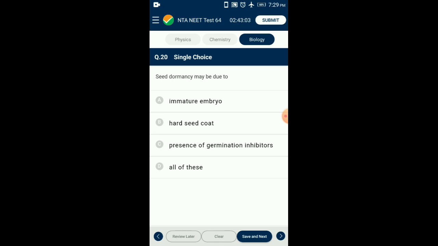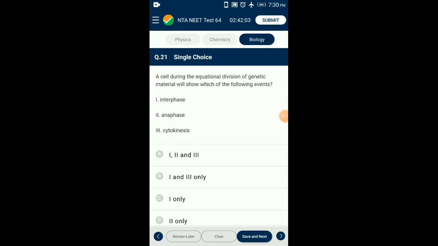Seed dormancy is of considerable advantage to the plant, which helps in adverse environmental conditions. The embryo remains inactive in this period and all the growth processes are suspended temporarily. There are three main basic reasons for dormancy of seed. They are impermeability of seed coat, dormant embryo, and germination inhibitors. So the answer for this question is option D, all of these. 21. A cell during the equational division of genetic material will show which of the following events?